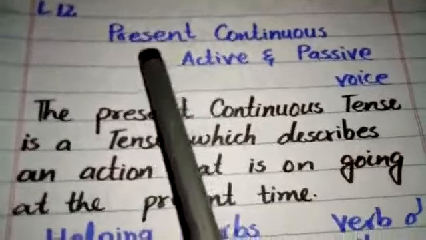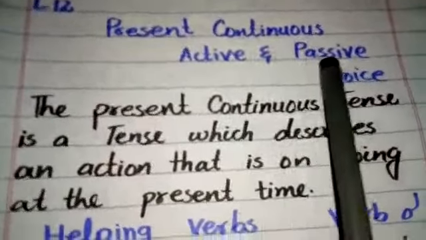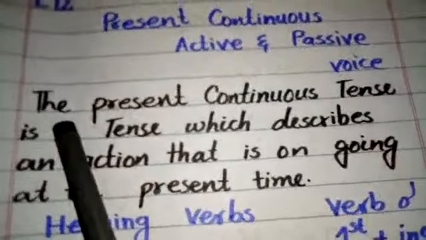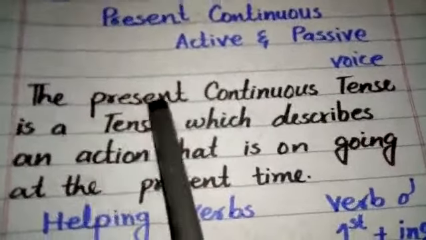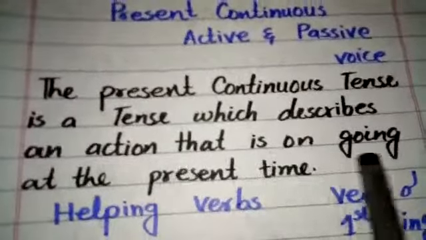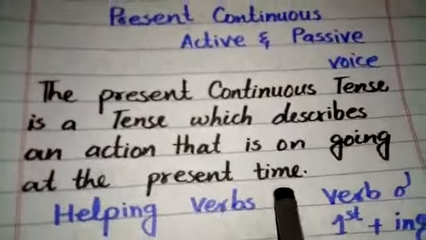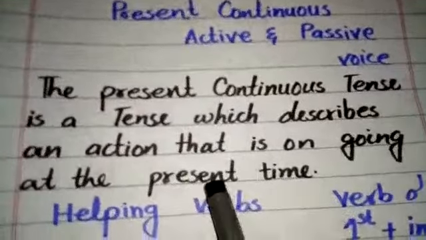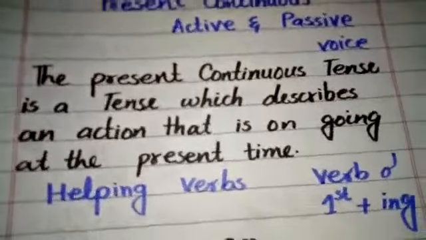Today we will do present continuous active voice and passive voice tense. The definition of present continuous tense is: the present continuous tense is a tense which describes an action that is going on at the present time. Present continuous tense ऐसा tense है जो कि action को बयान करता है जो present time में हो रहा हो.